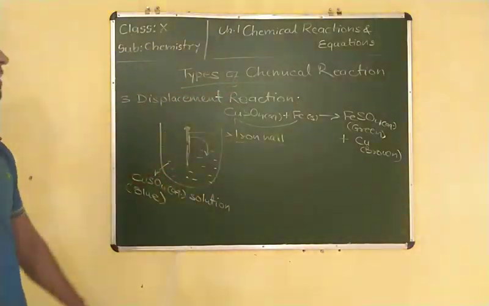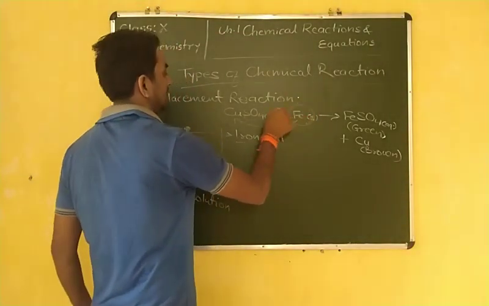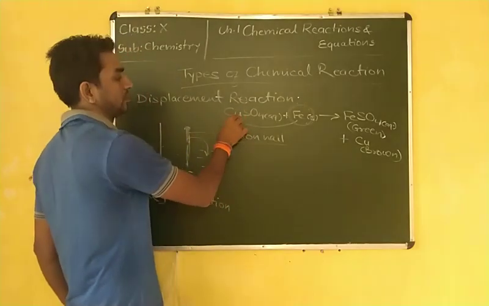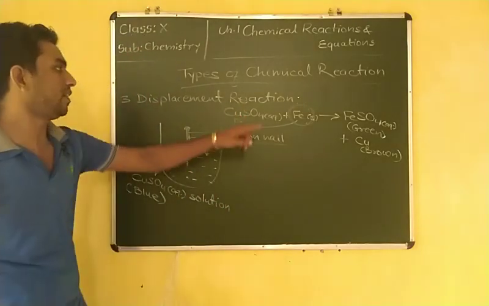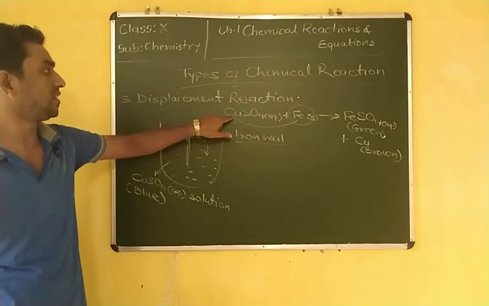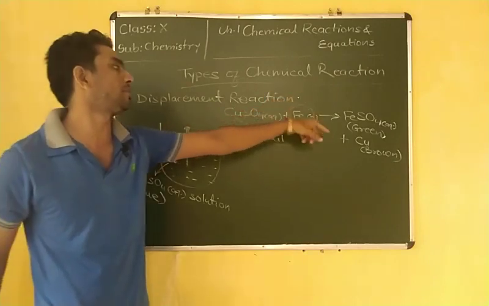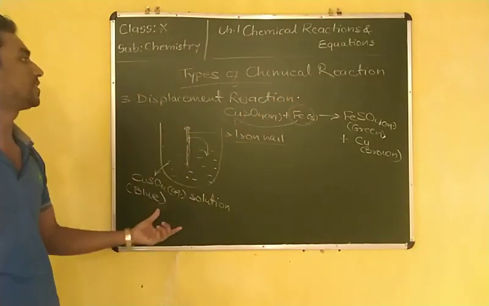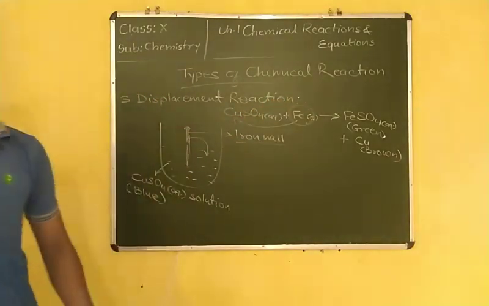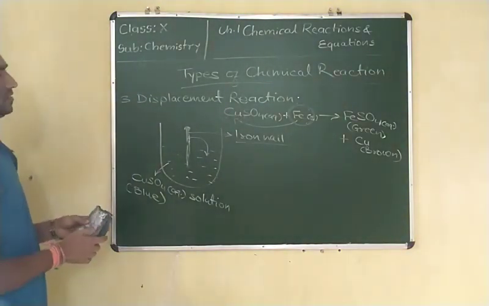So what is going on? A more reactive element displaces a less reactive element from its salt. Such a reaction is known as a displacement reaction. To understand the displacement reaction, first you have to know the reactivity series.